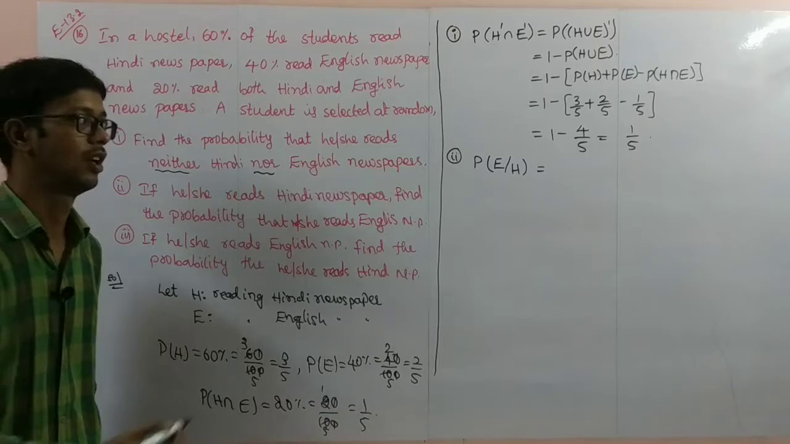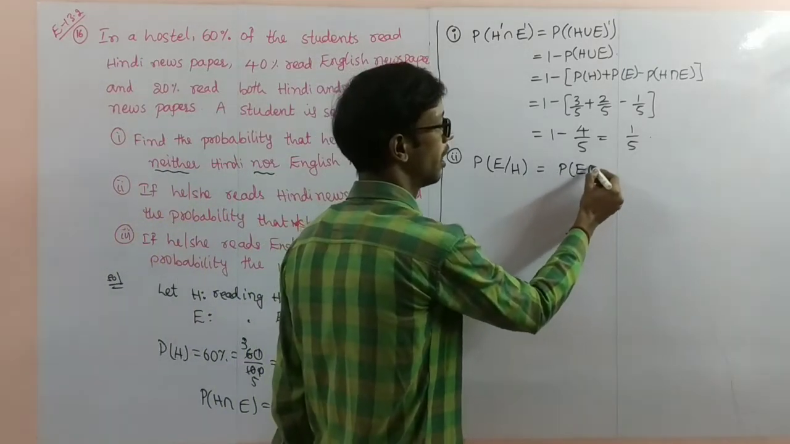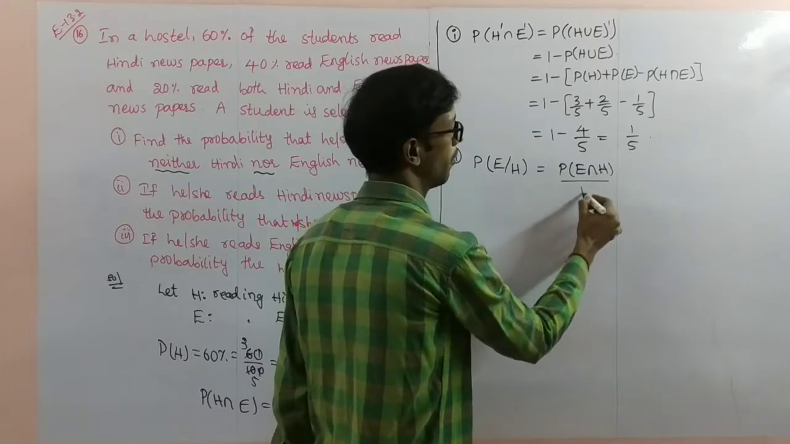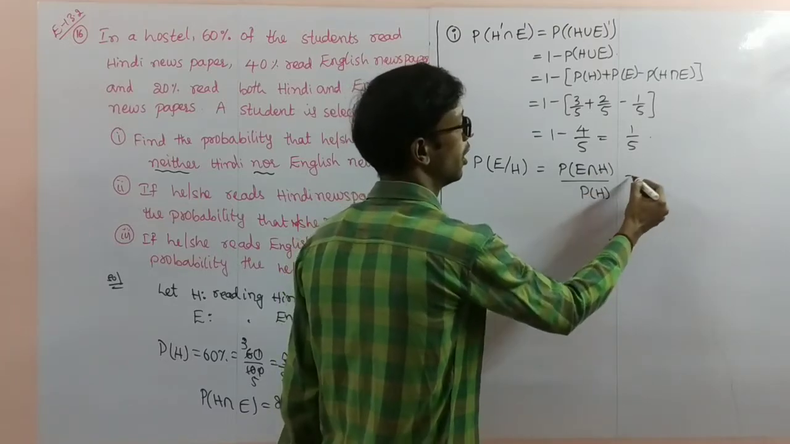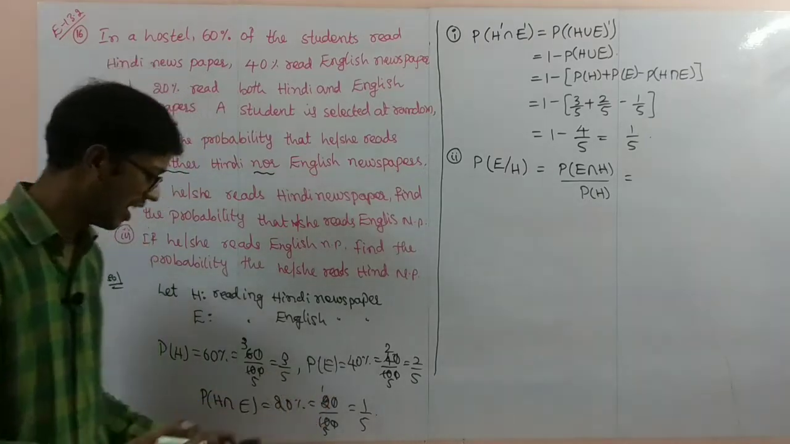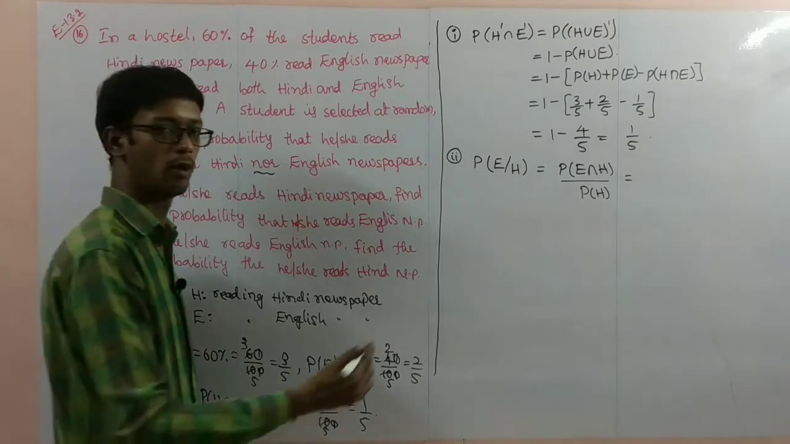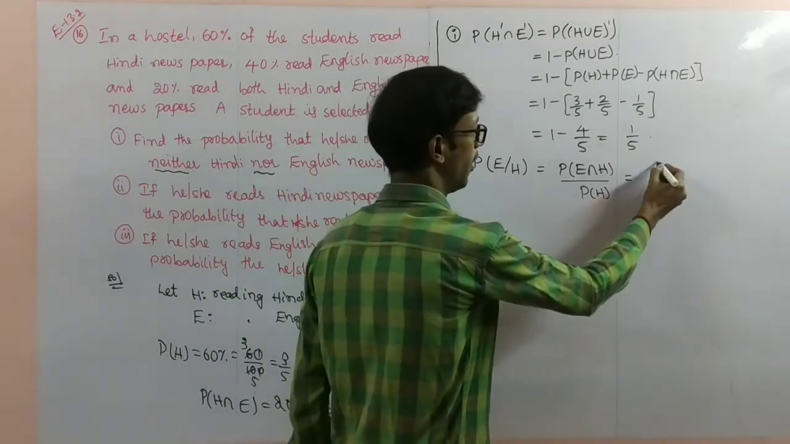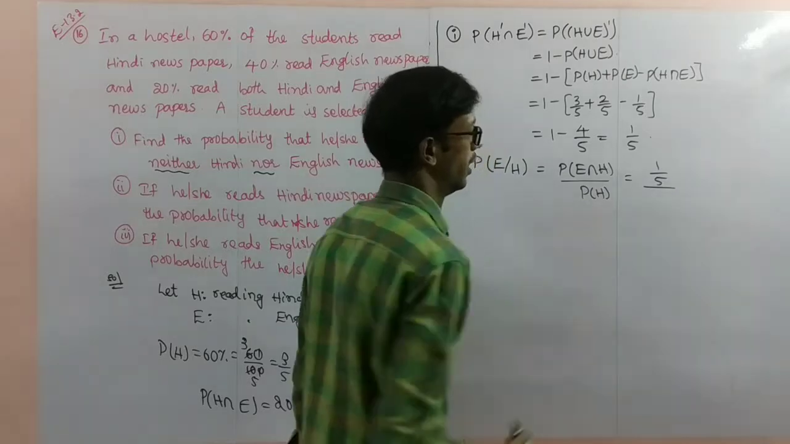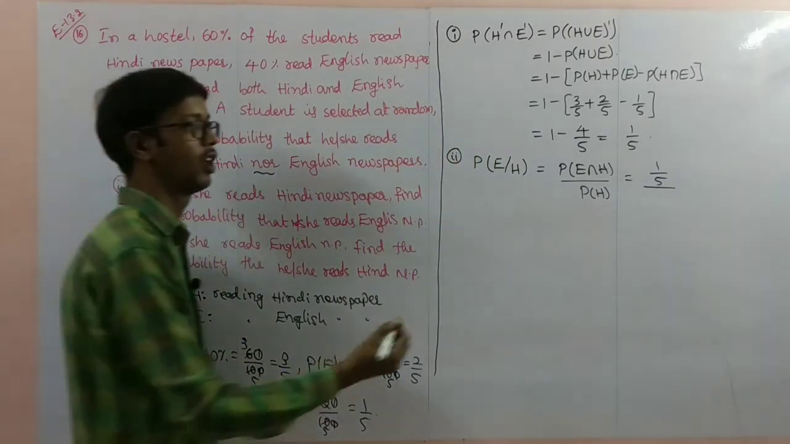What is the formula of this one? Probability of E intersection H by probability of H. That is equal to, what is the intersection part? H intersection E, E intersection H, both are same only. So 1 by 5 divided by probability of H. What is the probability of H? 3 by 5.